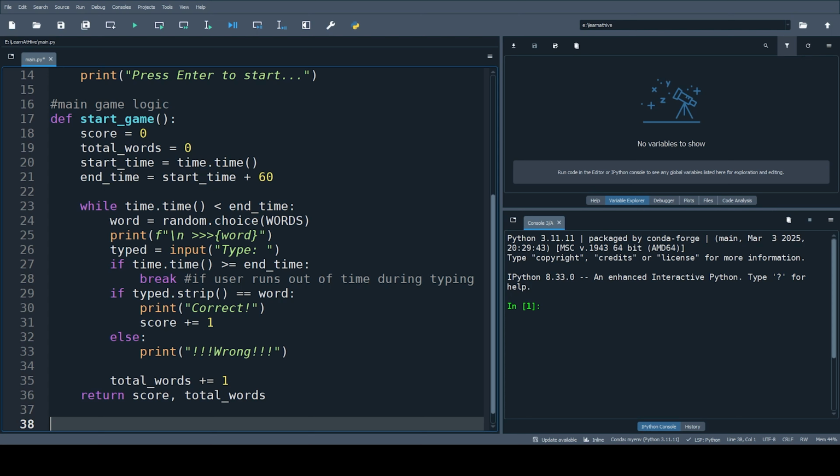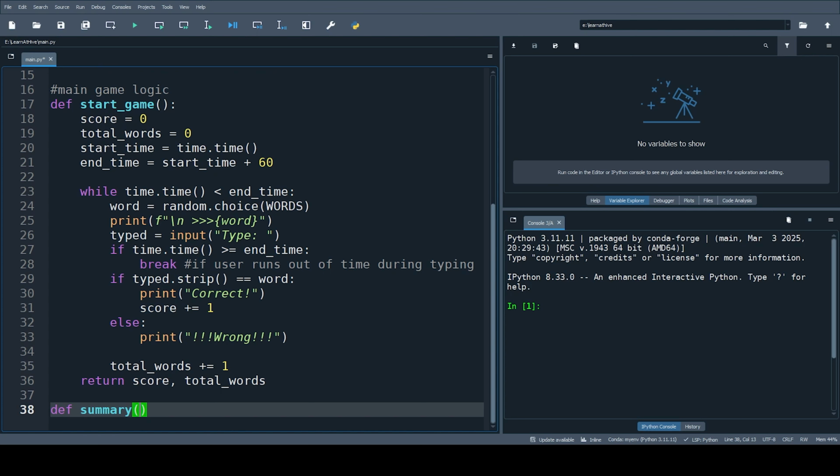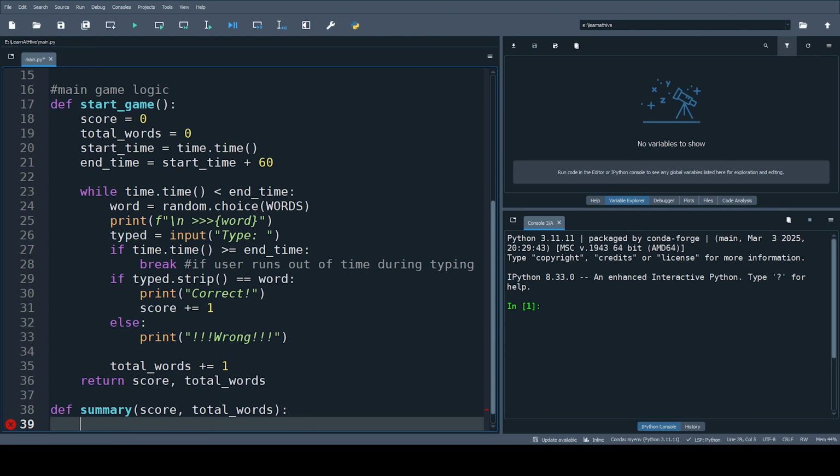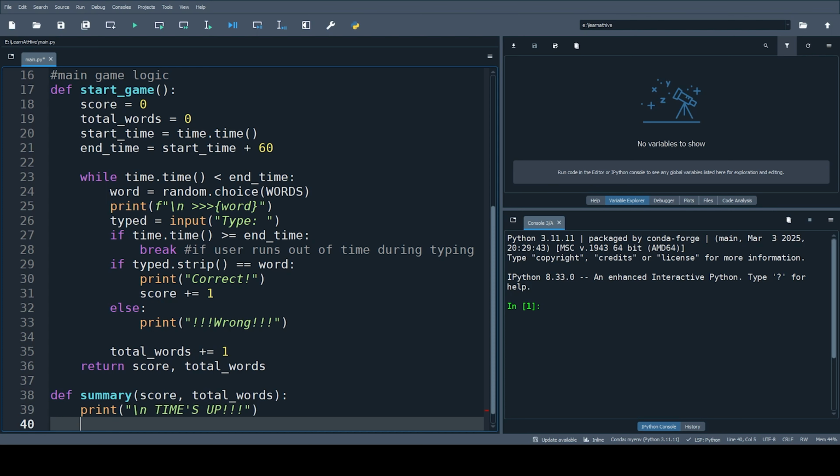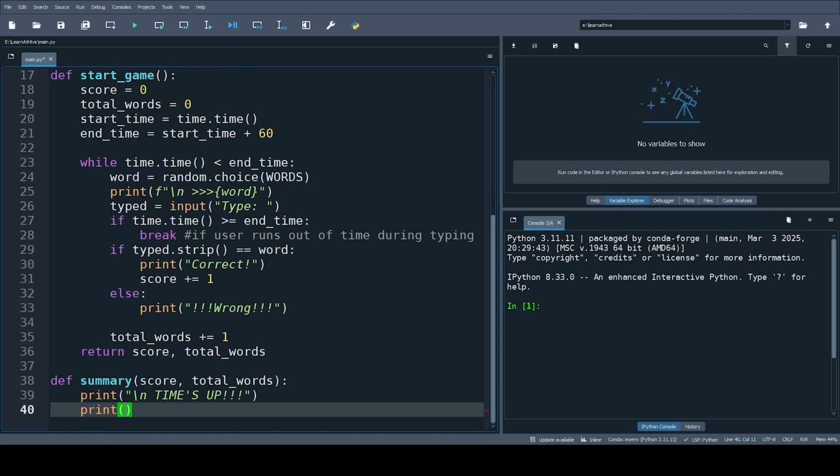Now let's write a function to print all the stats and summary. So def summary takes score, total_words. So we will pass them to this. Print time's up. After that, print typed.